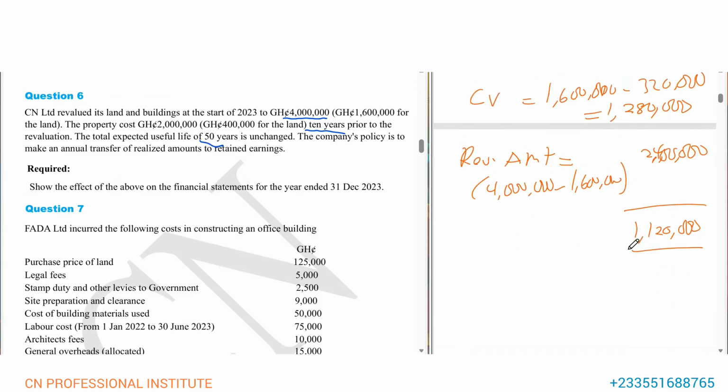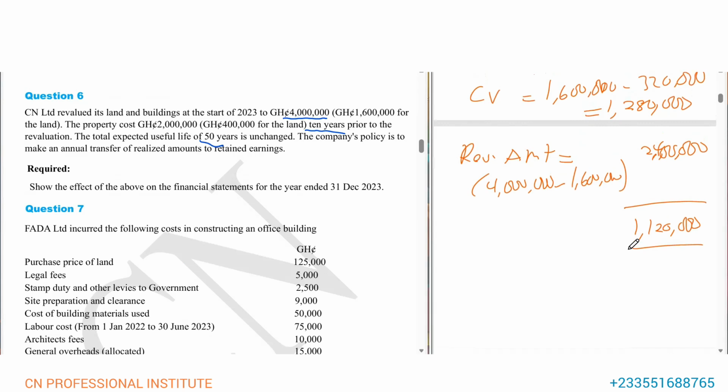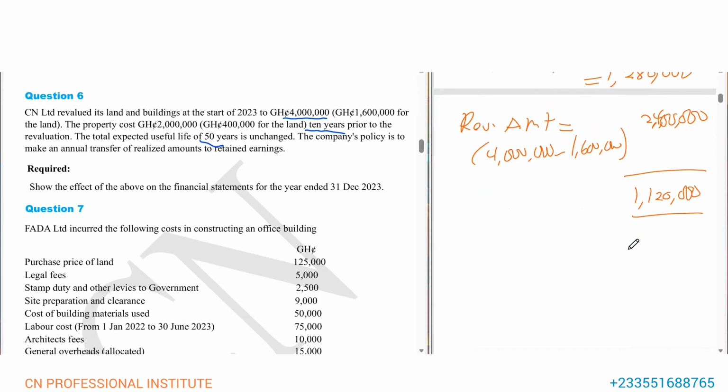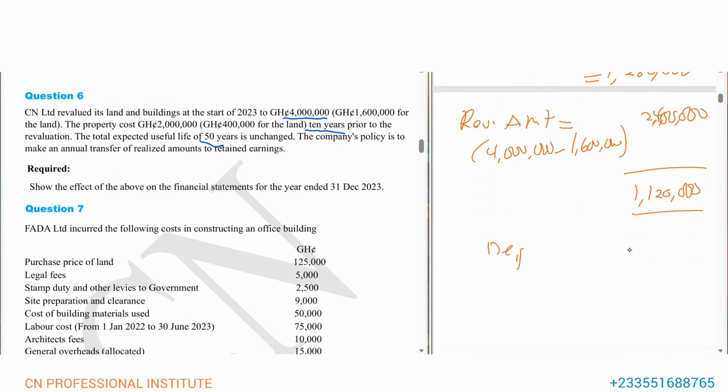So what it means is that the revalued amount of 2,400,000 for the building is as at the beginning, because the valuation happened at the beginning. Let's not forget that. So this revalued amount is as at the beginning of 2023. That's what the question said. They said valuation happened at the start of the year. So now we have to come and charge depreciation for 2023.